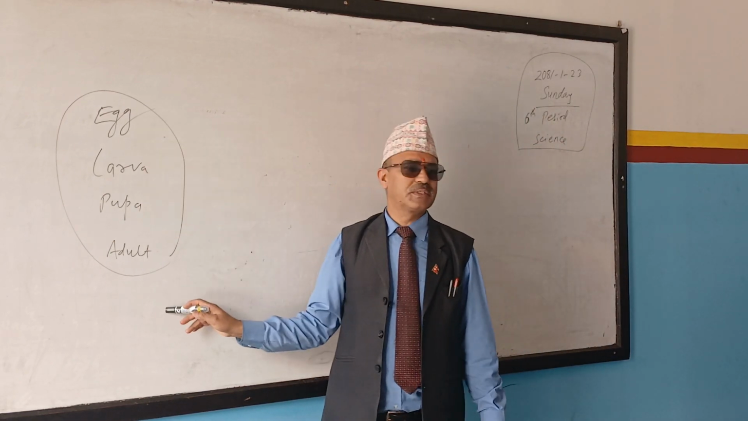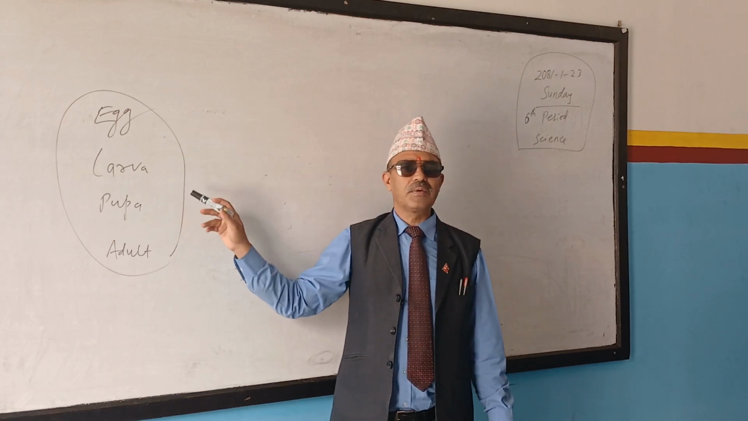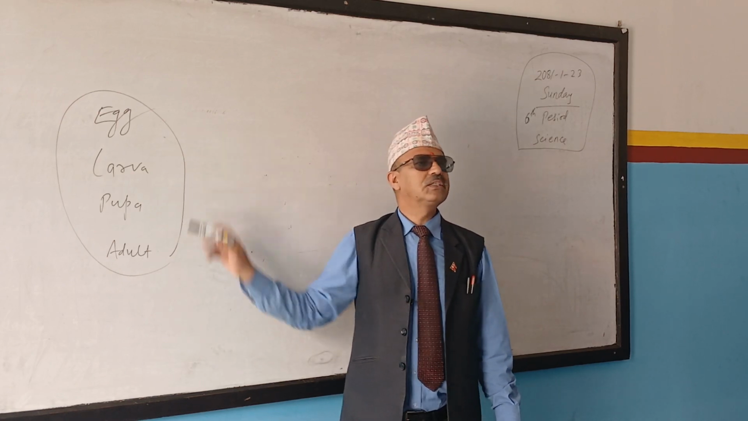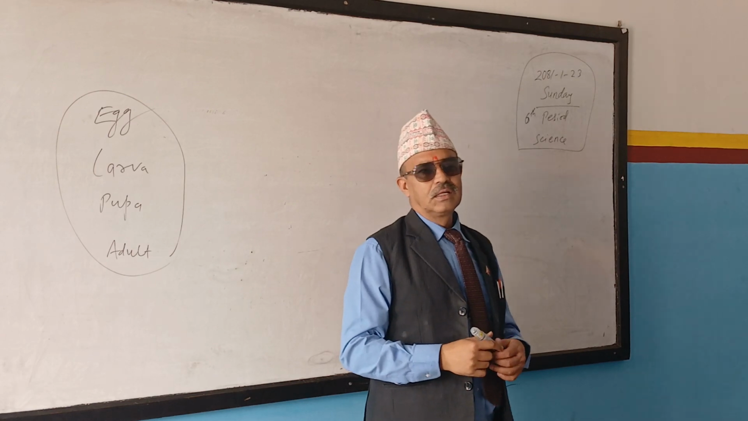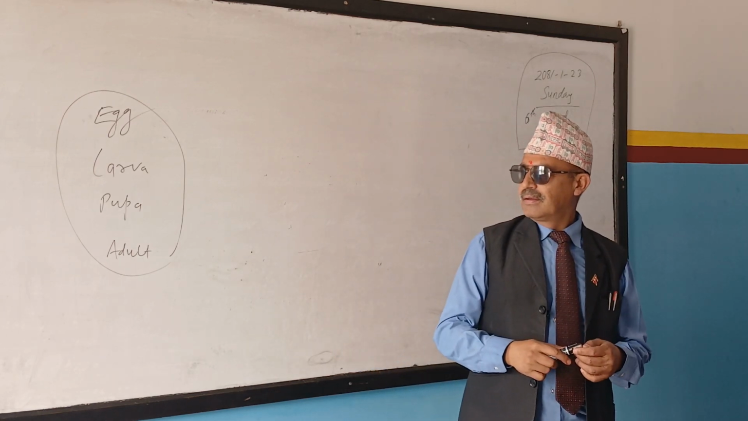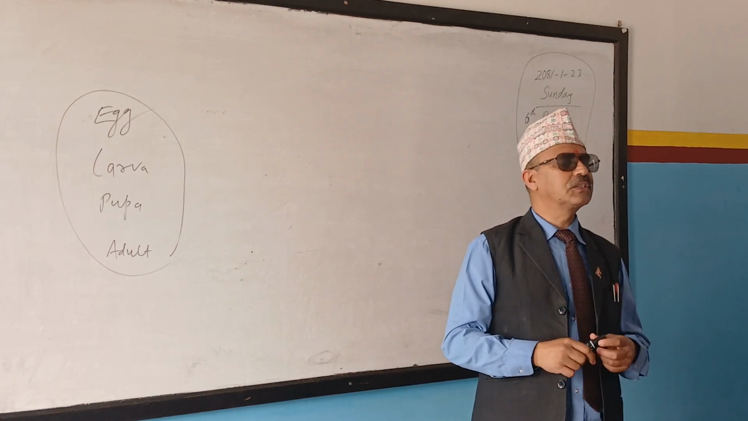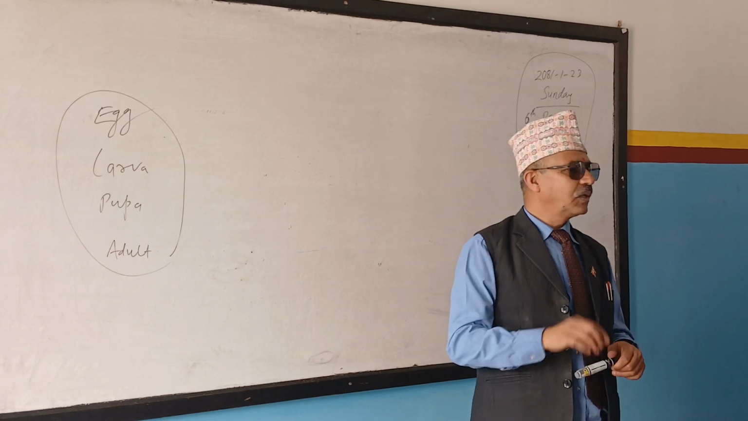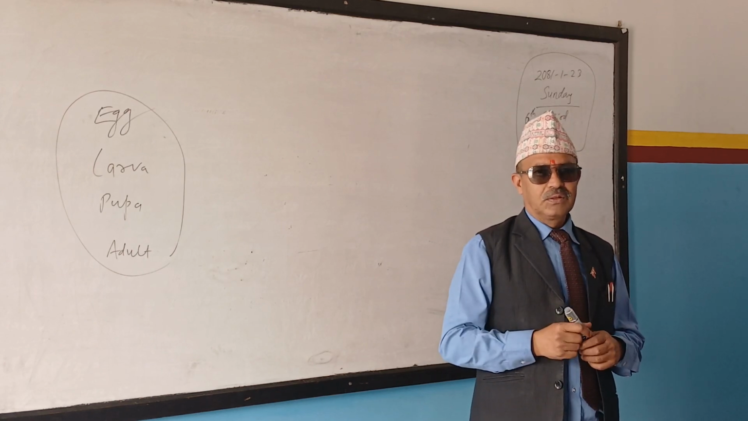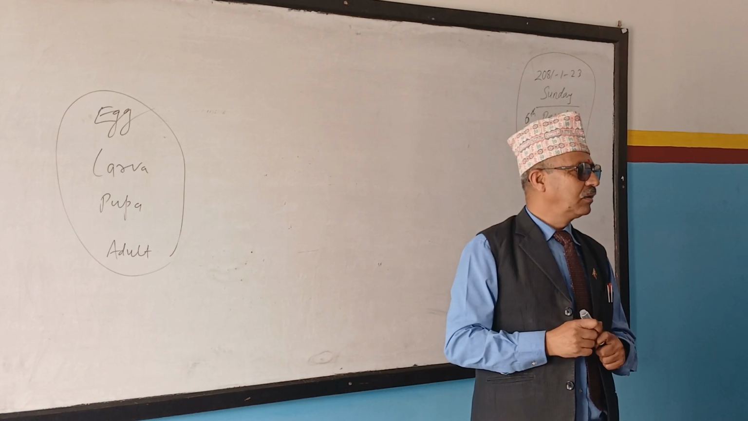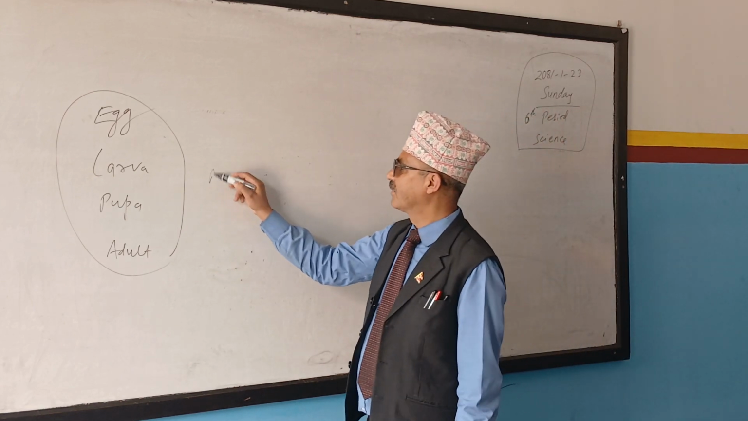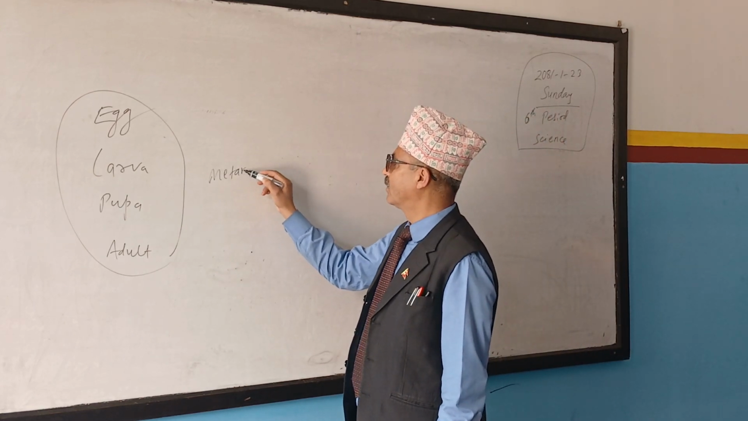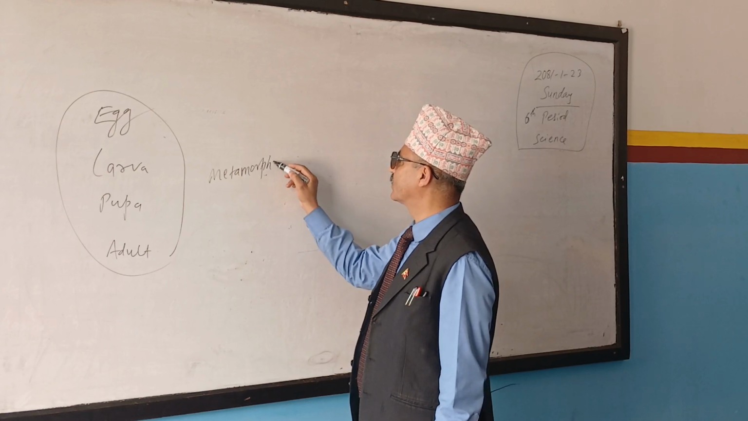These are the series of changes: egg, larva, pupa, adult. This is called life cycle. These are the different stages. Then there is one term. This term is called metamorphosis.